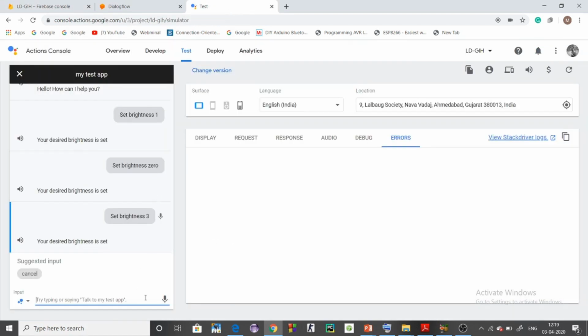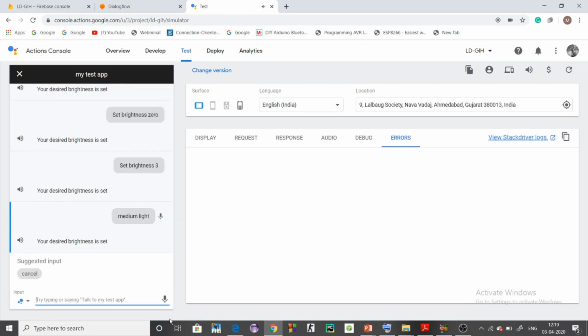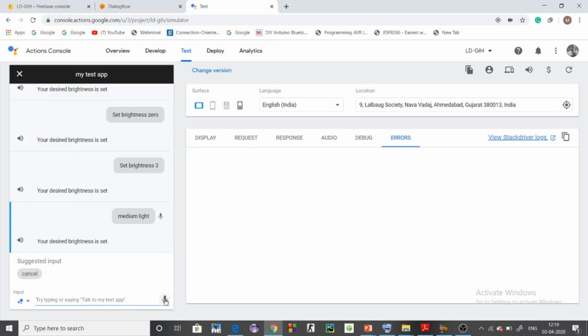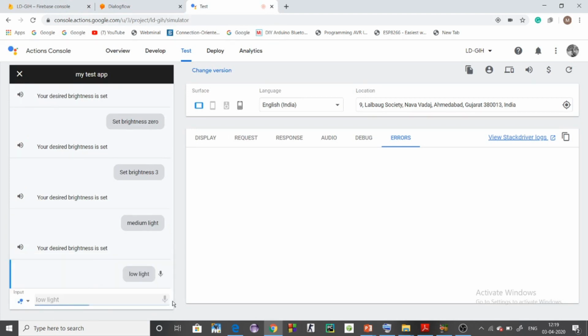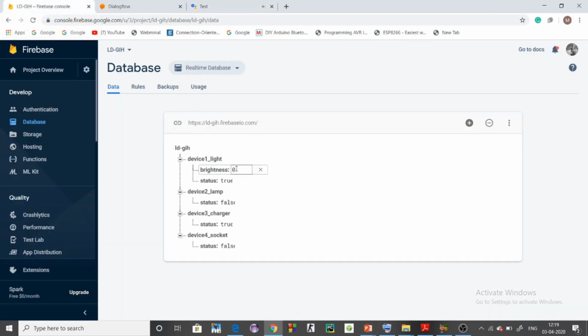Let me try something new. Medium light. Your desired brightness is set. By saying medium light, it is setting my brightness to level 1. Let me set the brightness to 0 again. Low light. Your desired brightness is set. So my brightness will be 0 right now.